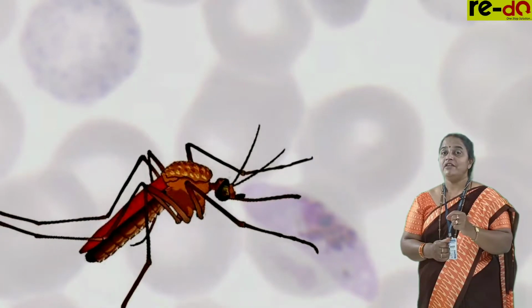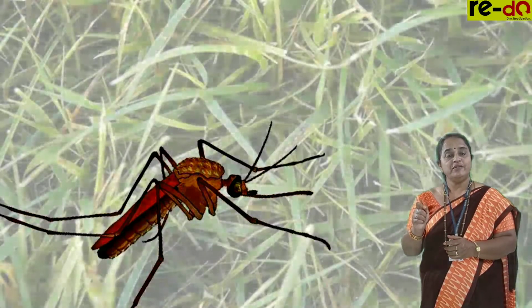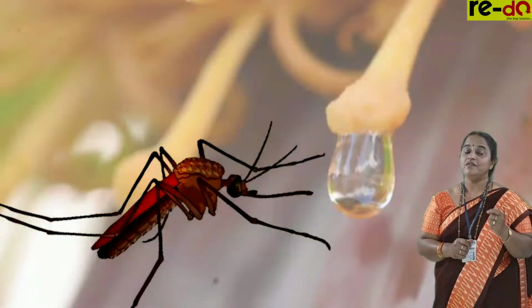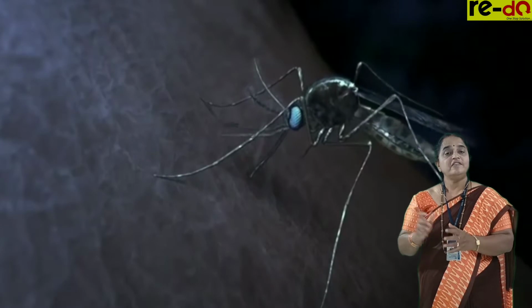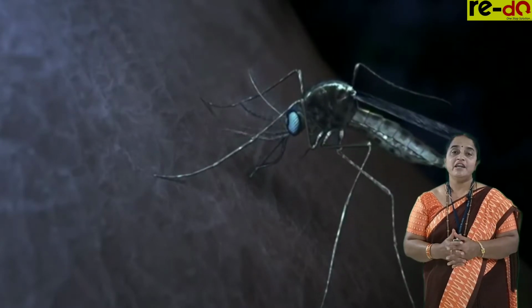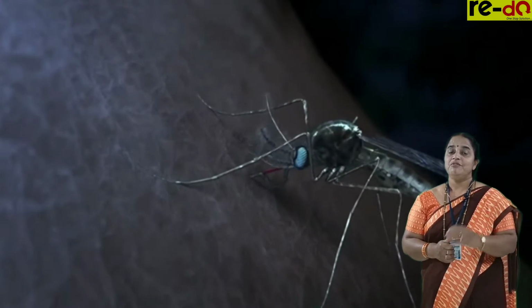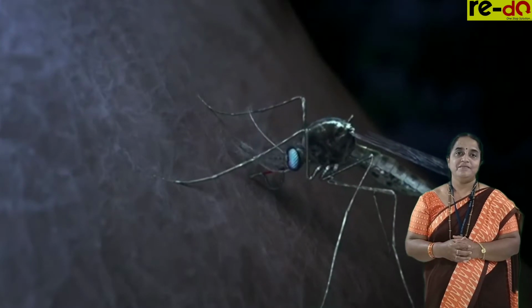The female Anopheles mosquito usually sucks the juice of the leaves of the grass or the nectar from the flower using the proboscis, a typical mouth part present in the mouth region. But when this female is pregnant, having eggs, she wants nutrients to nourish the developing young ones. So the pregnant female Anopheles mosquito will search the human body to suck a drop of blood.